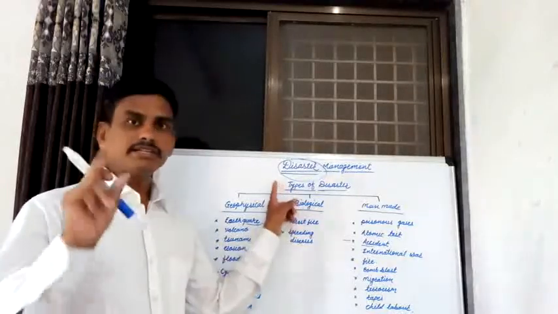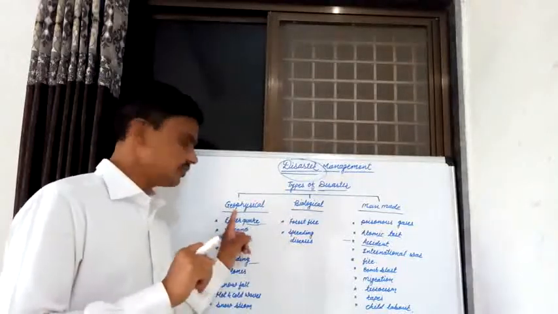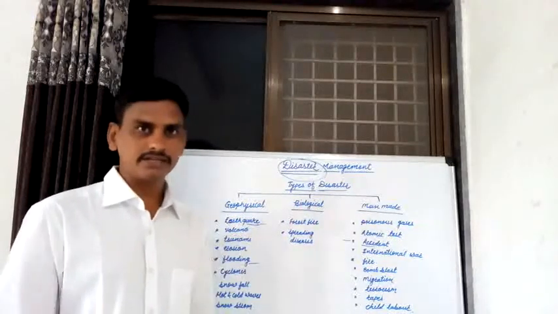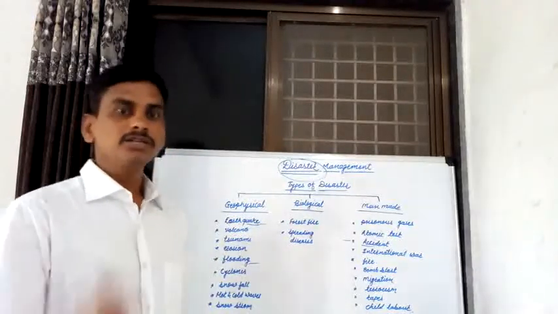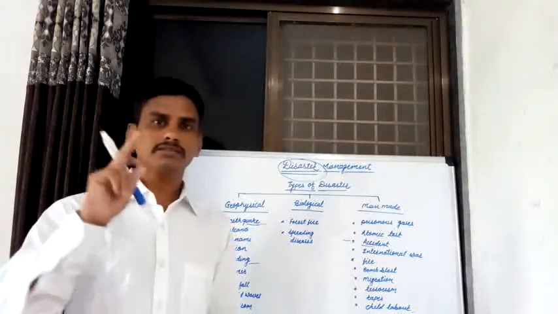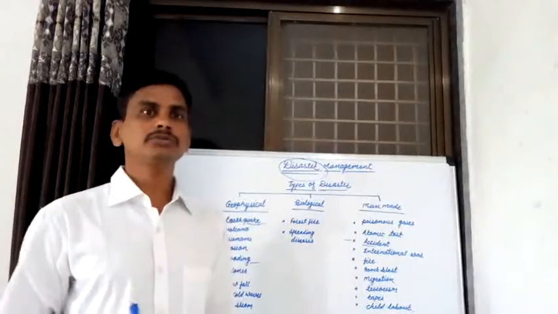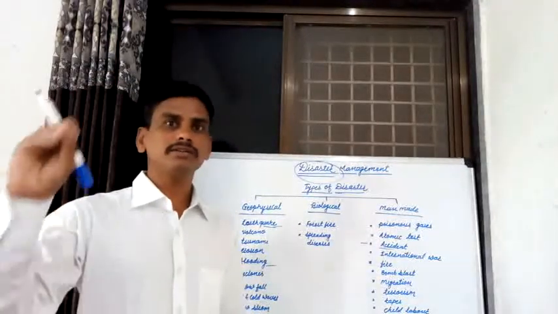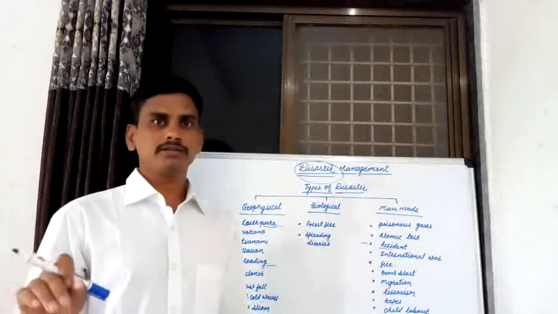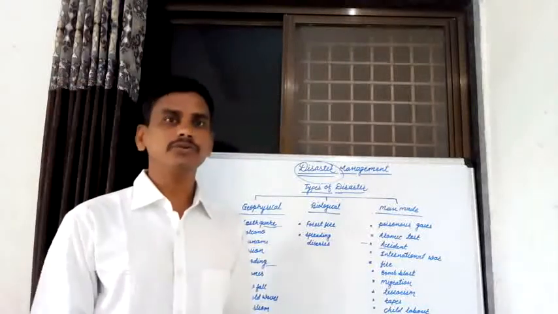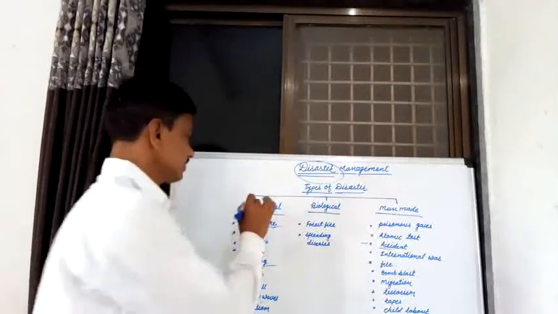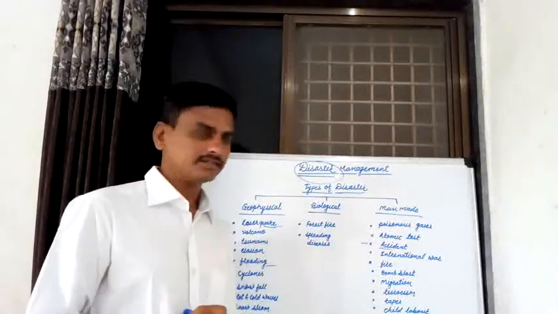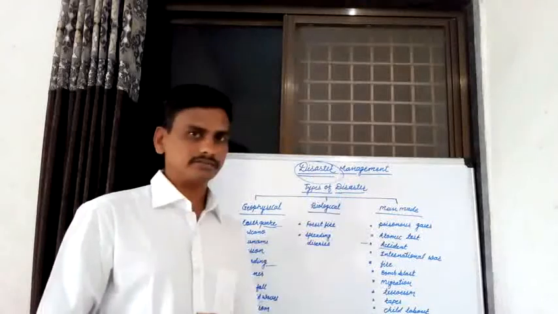Now types of disasters: geophysical disasters, biological disasters, and man-made disasters. These disasters are classified into three main groups, those disasters which occur in the environment. Now these disasters are classified into three groups, that is geophysical disasters, biological disasters, and man-made disasters.